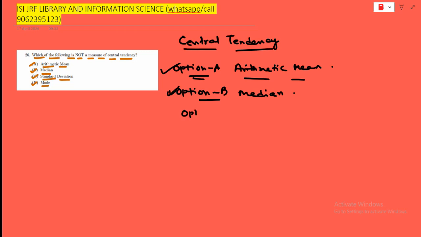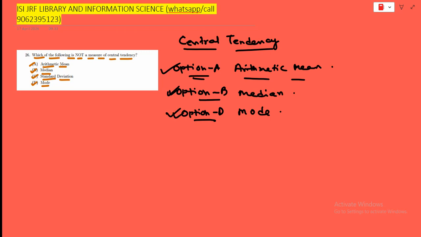Now the option number D. What's that? Mode. The mode is simply the value that appears most often. So if everyone in the class is wearing a black t-shirt, then black t-shirt is the mode. Okay, it's what's trending, you can say. Now yes, this is also a measure of central tendency.